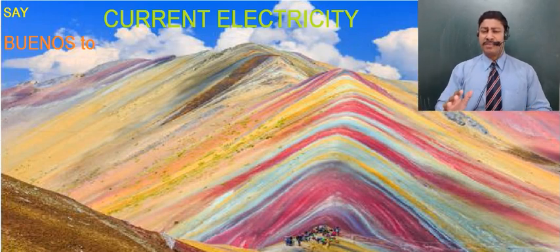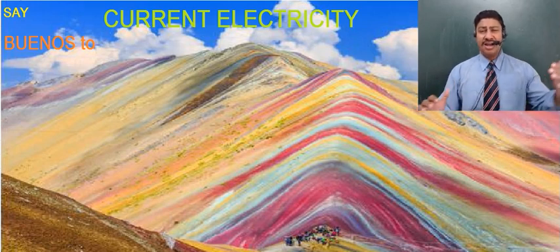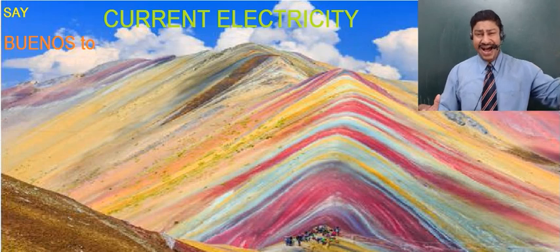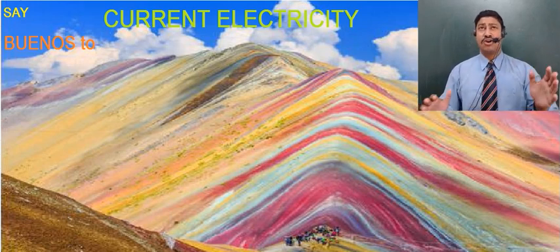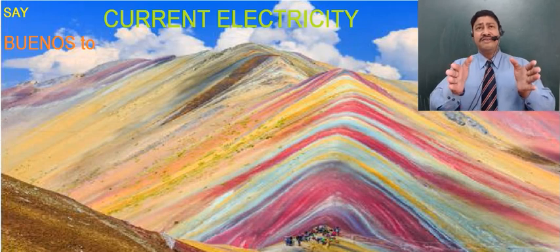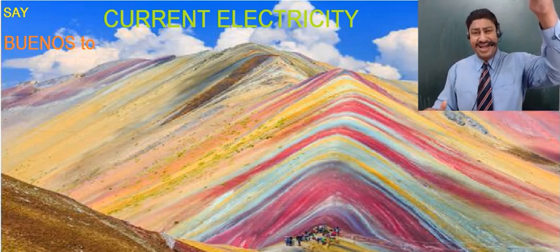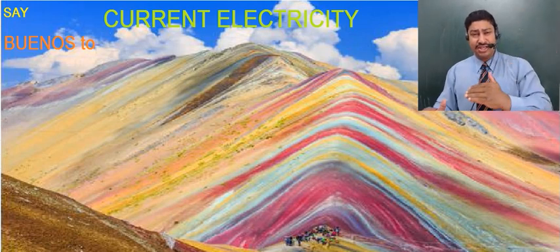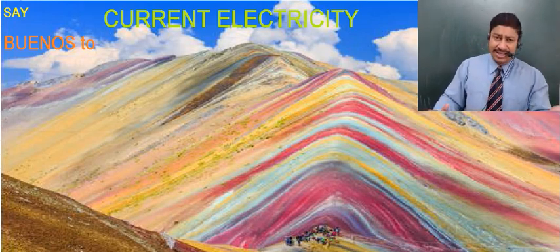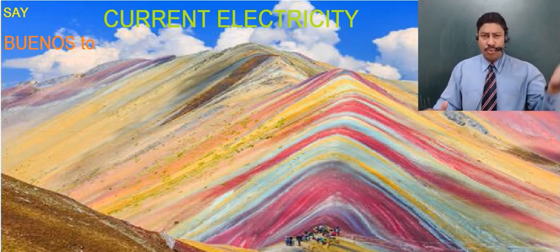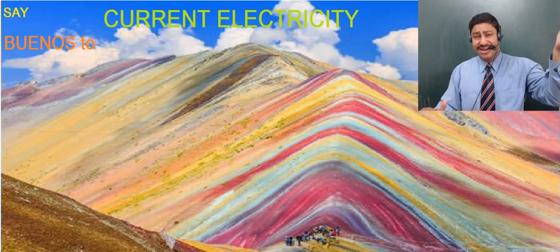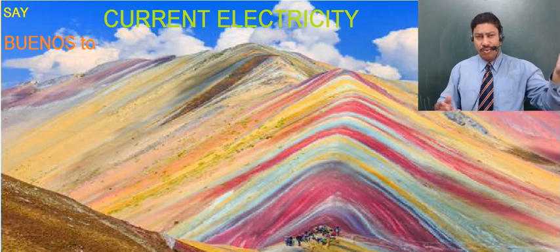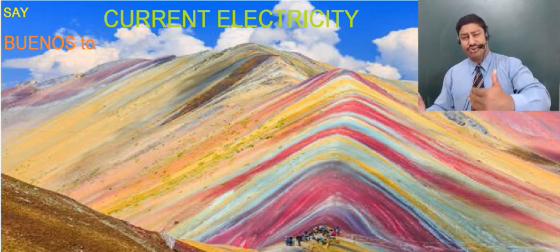Now, before we come to the topic of electric potential, let us quickly look at what it can mean with regard to some other topics. I'm sure you must have seen that water flows from a higher level to a lower level. Let's talk about a river which is flowing. In a river, let's say there is a riverbed which is higher, and some riverbed which is lower. That means the silt which is underneath the river's water. Where the silt or the riverbed is higher, that is a higher level, and where it is lower, the level is lower. So water always flows from a higher level to a lower level.